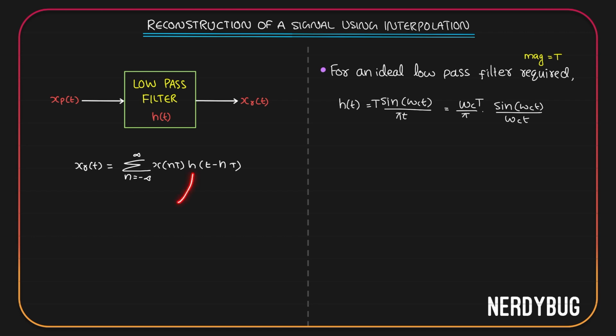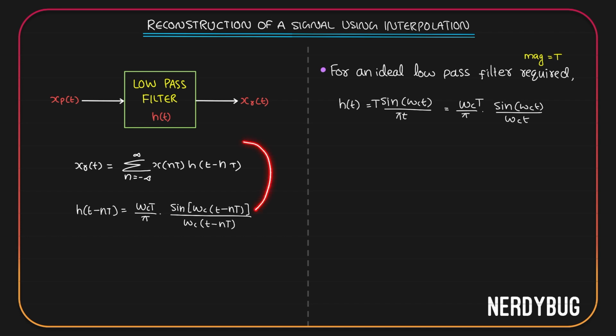So we have h of t, the impulse response of the low pass filter required. In this equation, we want h of t minus nt. We can easily write what is h of t minus nt. H of t minus nt is the same equation, but instead of t, we will write t minus nt. So we get omega ct divided by pi sine of omega c multiplied by t minus nt divided by omega c multiplied by t minus nt.